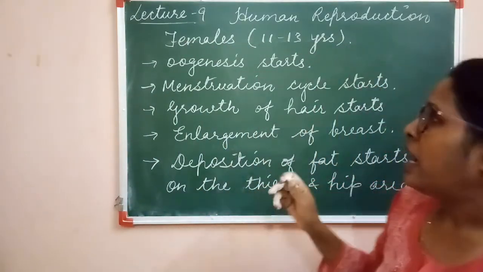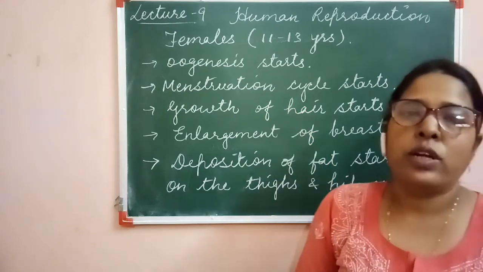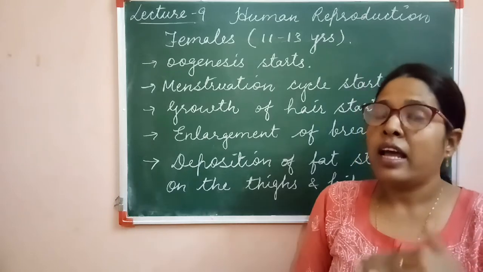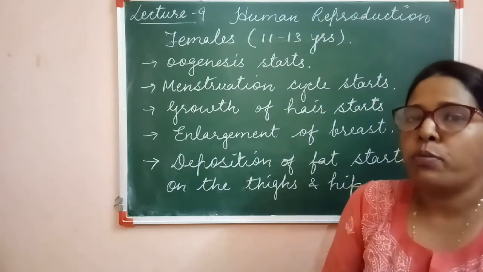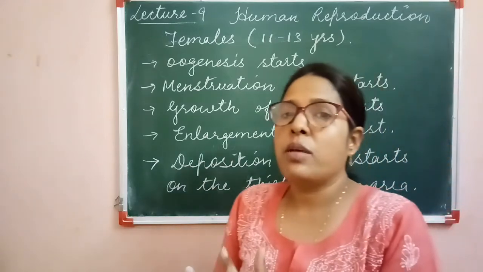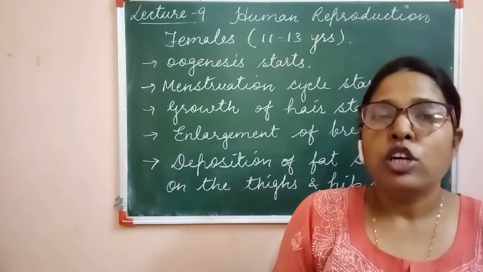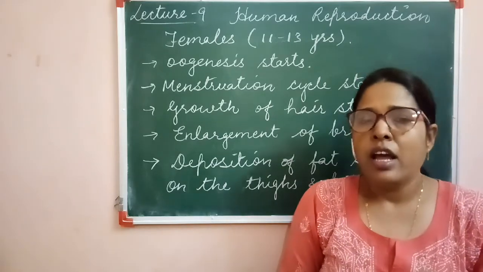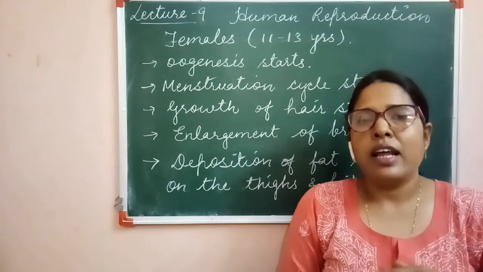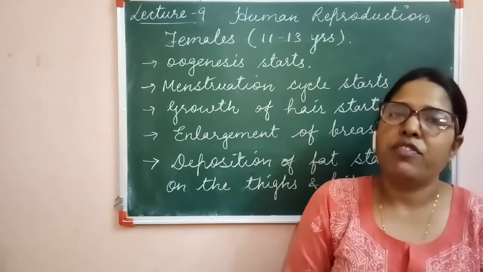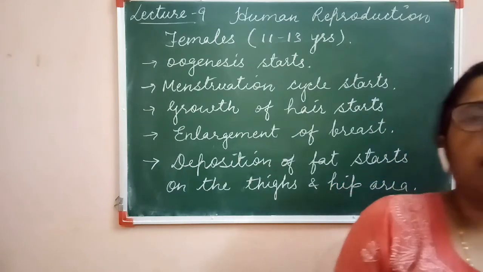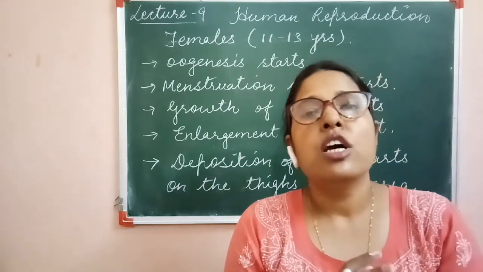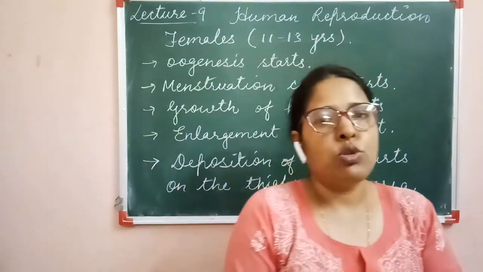One more thing, the age at which the menstruation cycle starts in the female is called menarche, and the age at which the menstruation cycle stops in the female is called menopause. ठीक है। फीमेल्स में जो रिप्रोडक्टिव मैच्योरिटी है ये एक लिमिटेड टाइम पीरियड के लिए ही होती है, 11 to 13 ईयर्स से स्टार्ट होकर it extends up to the 45 to 55 years of age. After that time the egg maturation process will stop in the female and the female is not capable of giving birth to a child.